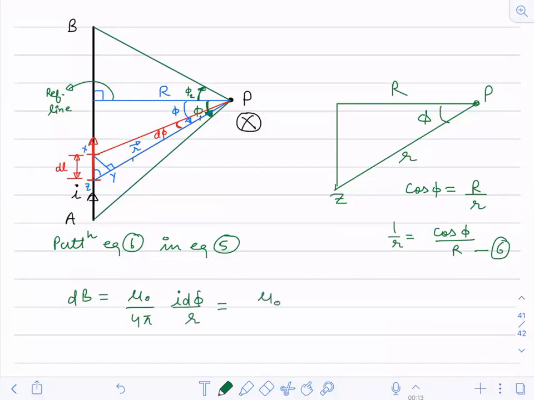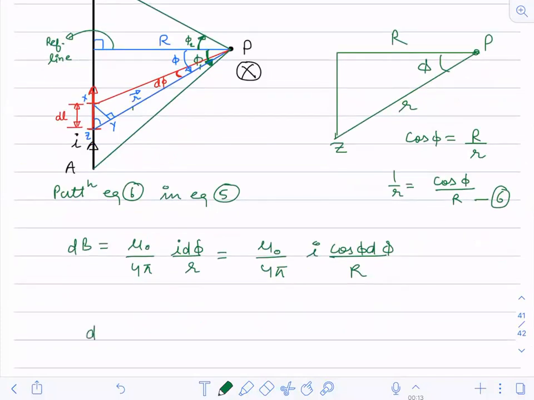So I'll be writing it as mu naught upon 4 pi I. 1 by R becomes cos phi into d phi by R. So now I'm having dB is equal to mu naught upon 4 pi I by R cos of phi d phi. This is my equation number 7.